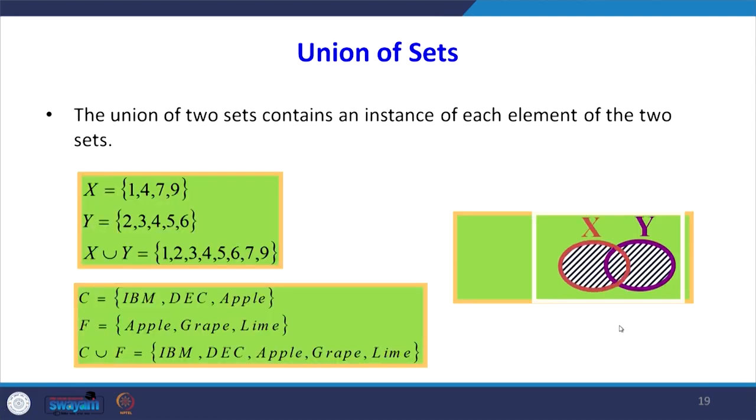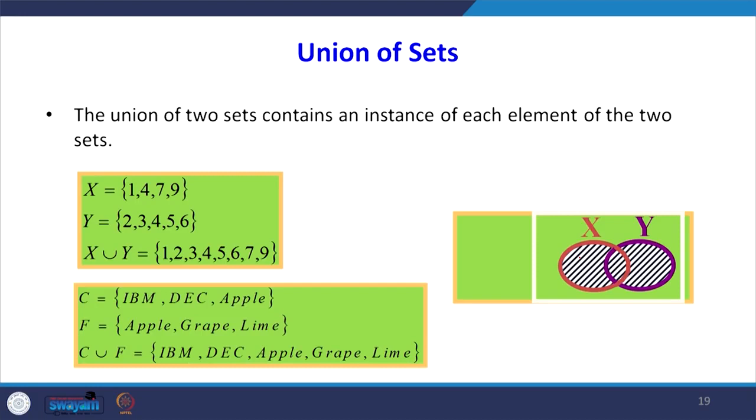Then we will go to another concept, union of sets. The union of two sets contains an instance of each element of the two sets. For example, x is one set, 1 4 7 9, and y is another set, 2 3 4 5 6. If we want to know x union y, we just have to combine: 1 2 3 4 5 6 7 9. Similarly, if you look at the Venn diagram, x is one set, y is another, and if you want to know the union, you combine both the events.